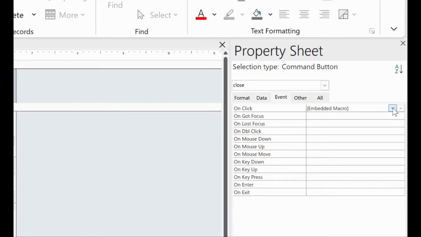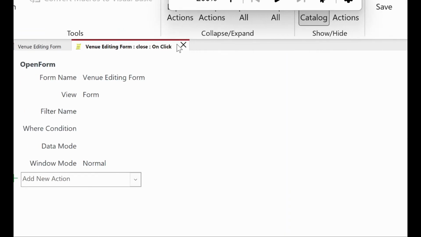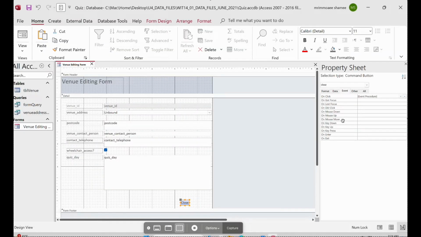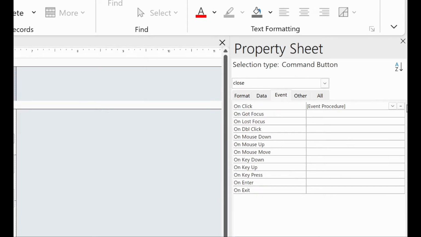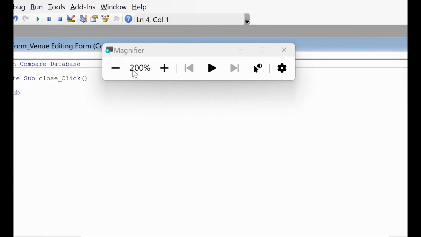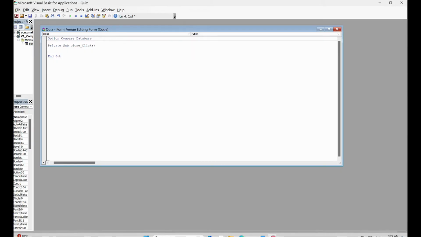Go here, and from here you will get a code builder like this. So here you have to add a message, which is a MSG message box, and here you will add the data will not save or something like that.